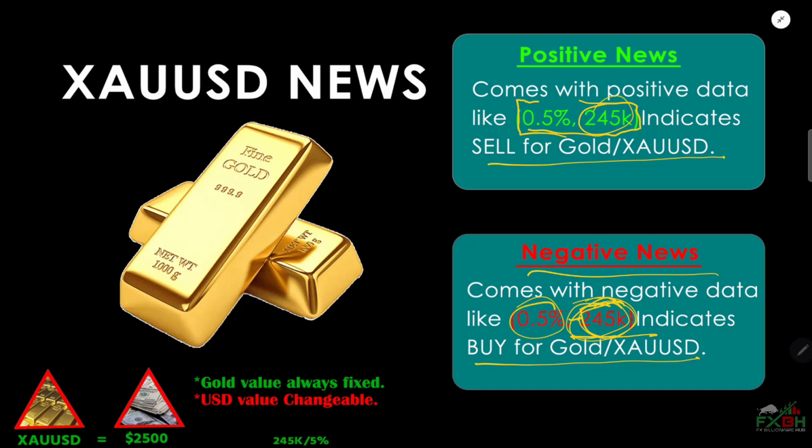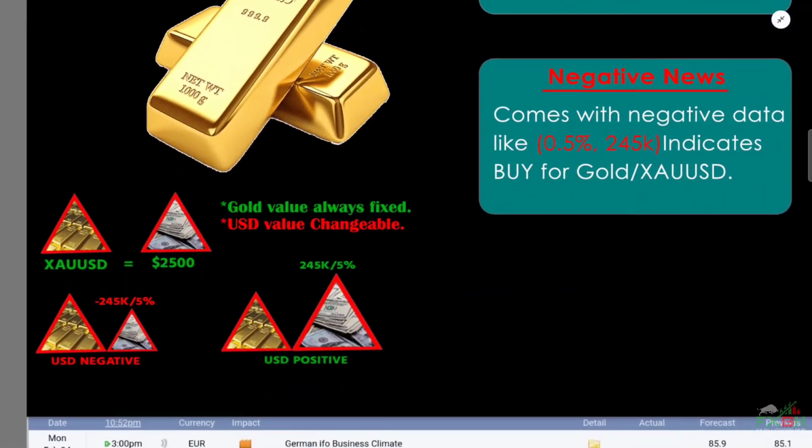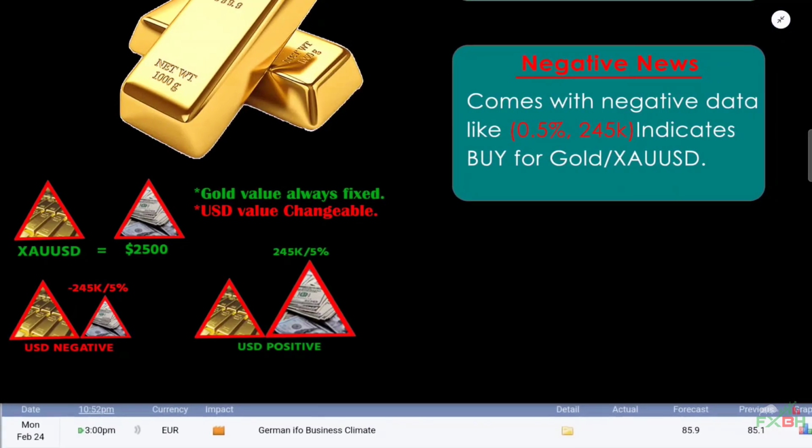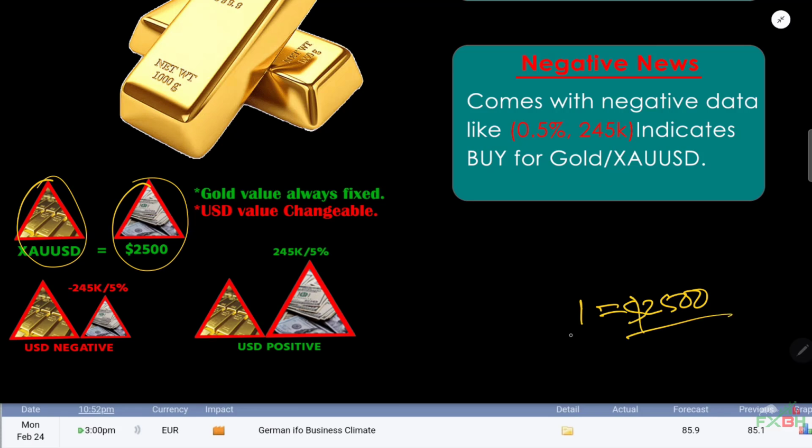There are a lot of major things related to news, so we will discuss those later. You may ask me, Mr. Boom, why for positive news we will sell gold, and why for negative news we will buy gold? So let's break that down. Suppose for now one gold bar value is 2500, that means one gold is equal to 2500 USD.